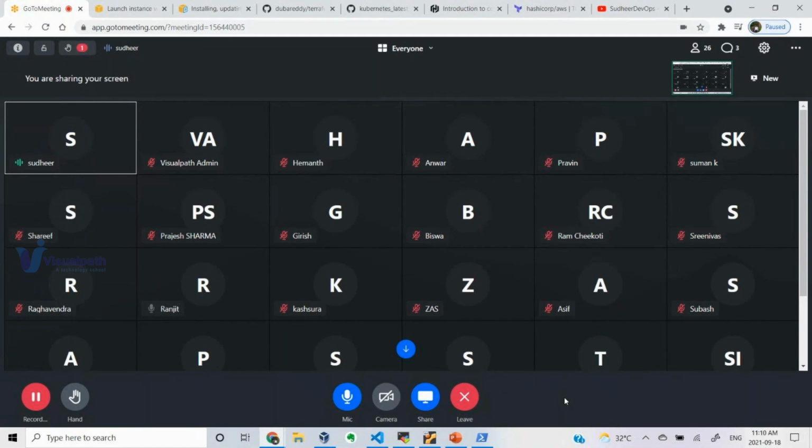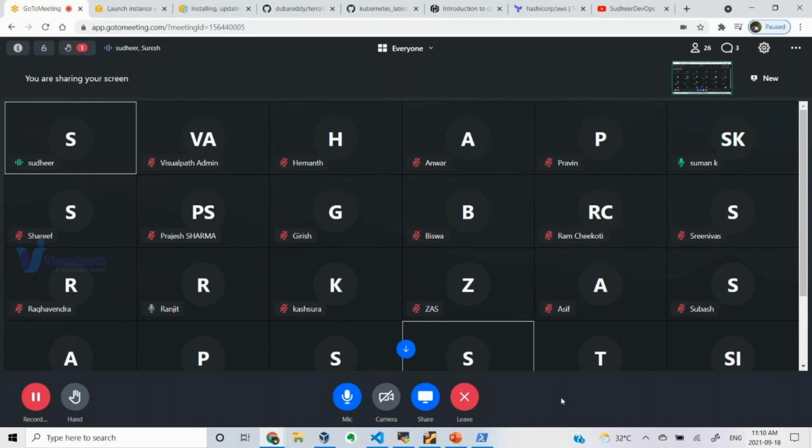When we write your modules, then you'll understand the intention of using these variables, outputs, data sources and all. How to design our own module, push it to our own repository, and everybody no need to write from scratch. Everybody can download that module and they can spin up the resource.